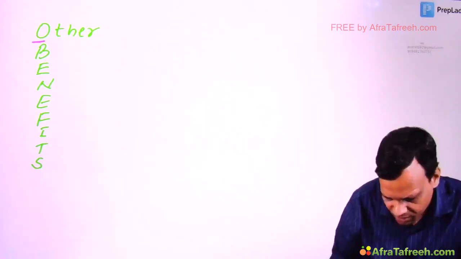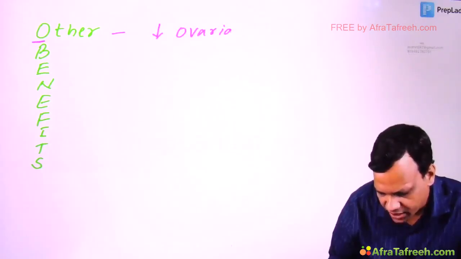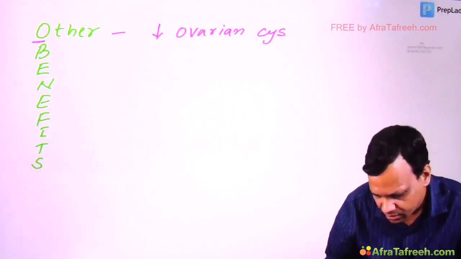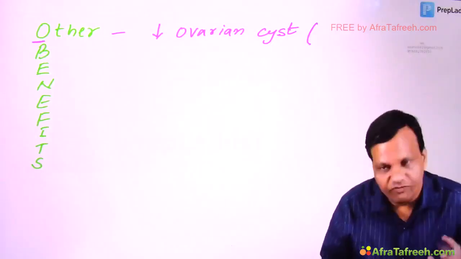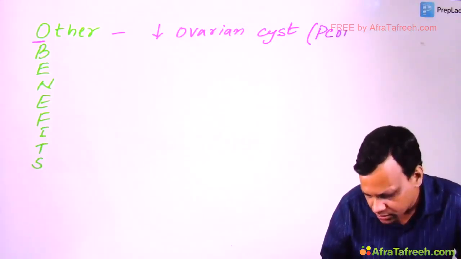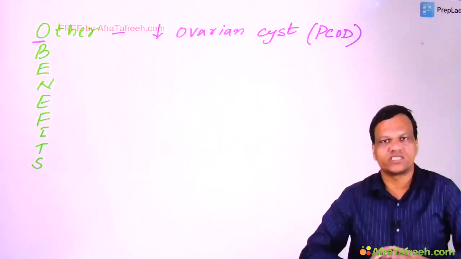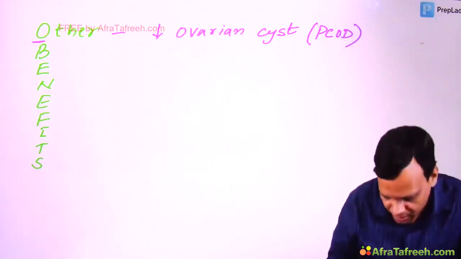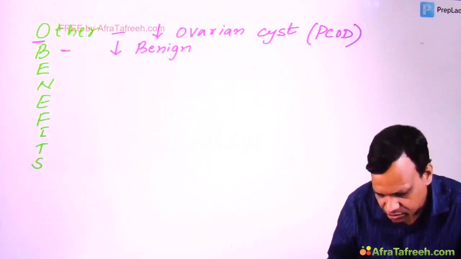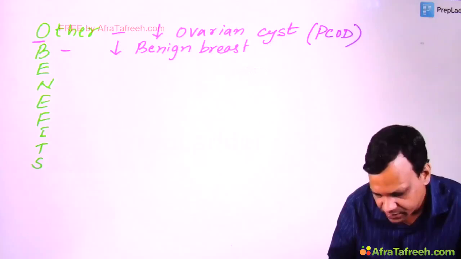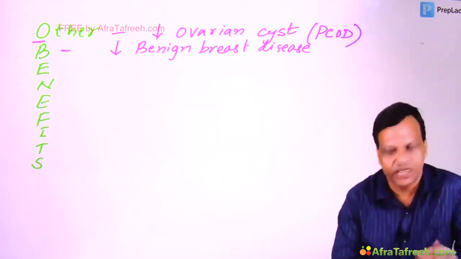Other benefits. O means ovarian cyst. They decrease the risk of ovarian cysts. In fact, oral contraceptives are very commonly used drugs in polycystic ovarian disease. In fact, they are the drug of choice for polycystic ovarian disease. Then B for benign breast disease. OCPs decrease the risk of benign breast disease. Fibrocystic disease of breast, the risk is reduced.